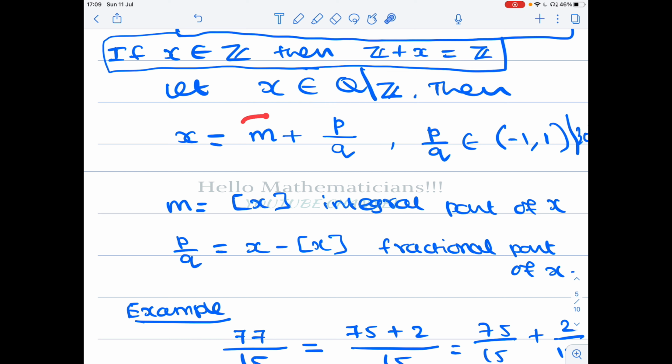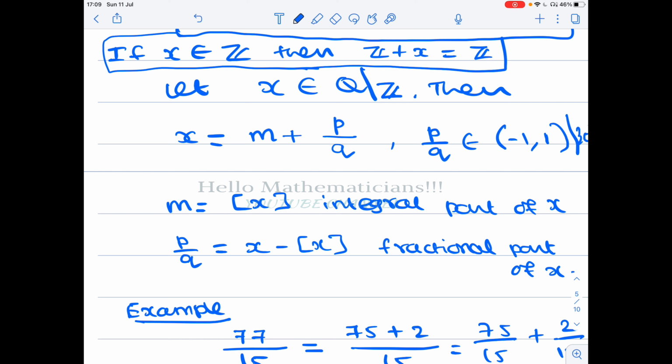I claim that any rational number which is not an integer can be written as an integer plus a rational number that belongs to (minus 1, 1). If x is positive, this p by q belongs to open (0, 1). If x is negative, then p by q belongs to (minus 1, 0).